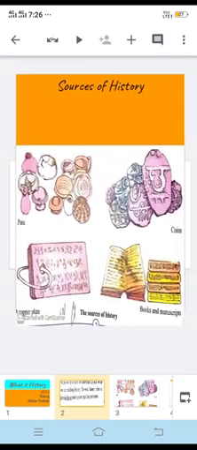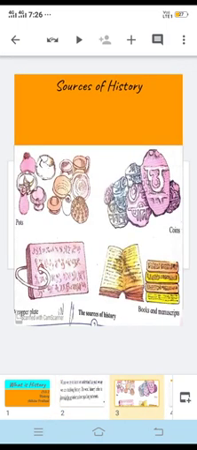Then we'll be discussing about the sources of history. So in the picture you can see there are some sources which are given, like the sources of pots, then coins, copper plate, and books and manuscripts. These sources we'll be discussing one by one.